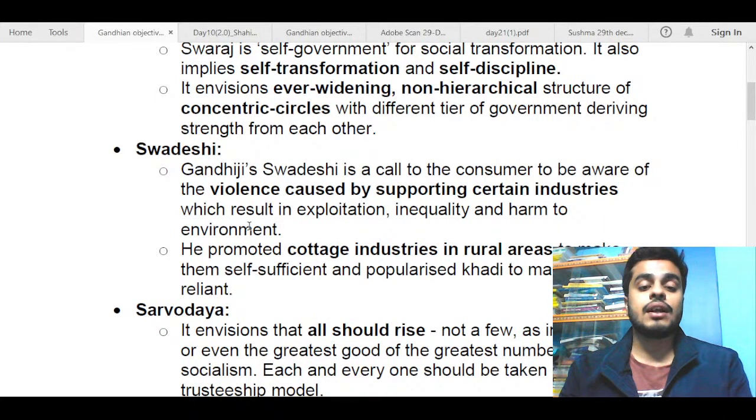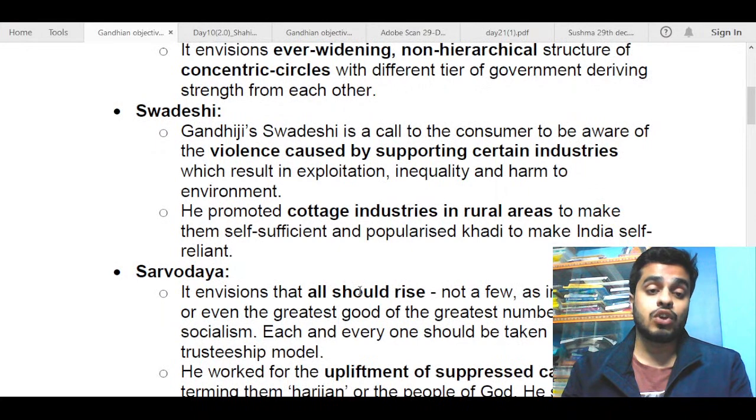Next, he also wanted India to become self-reliant. So he promoted cottage industries. For example, you can see the charkha industry, the khadi industry, and Gandhiji was pretty much in support of this. He also himself spun. So you can mention those examples here if you wanted. He promoted cottage industries in rural areas to make them self-sufficient and popularized khadi to make India self-reliant. So these were one of the core objectives of Gandhiji.